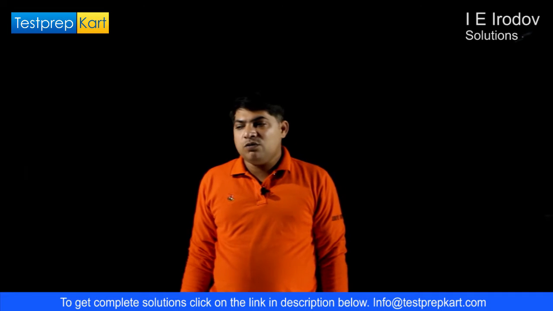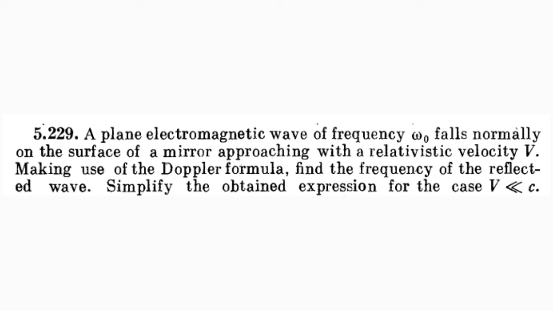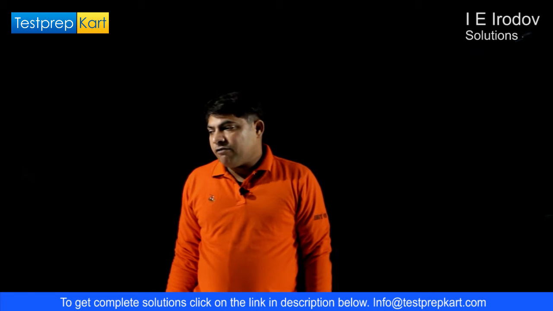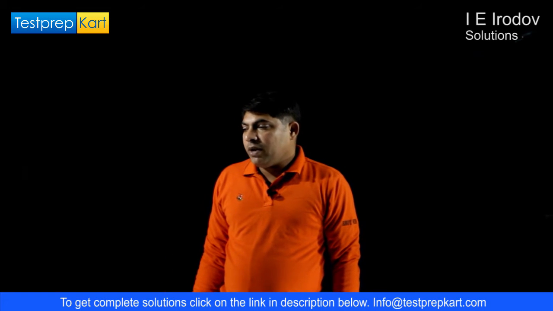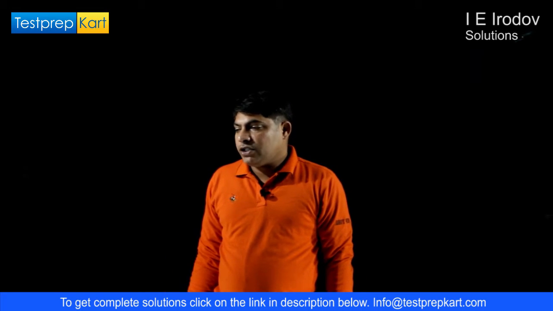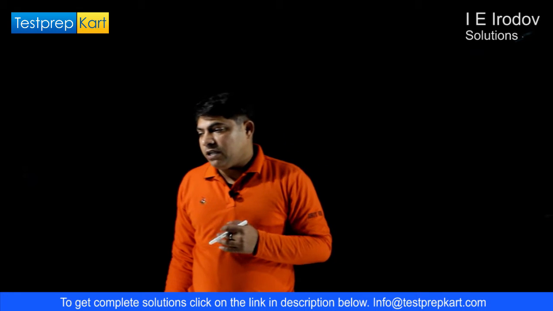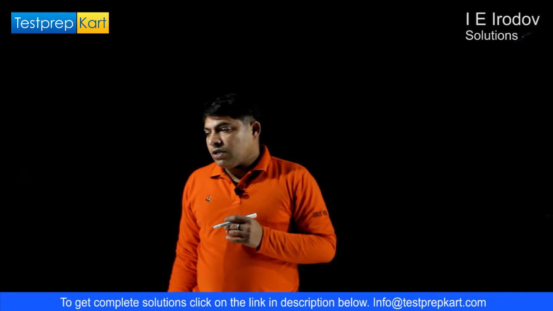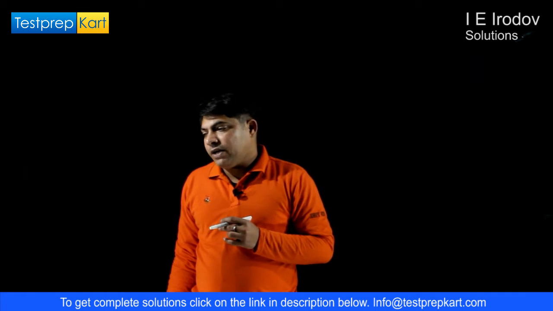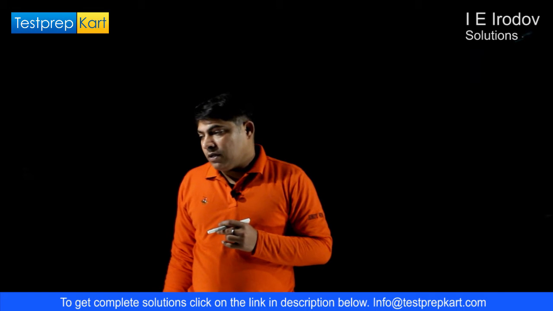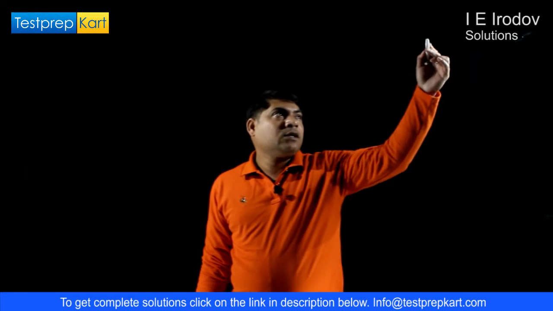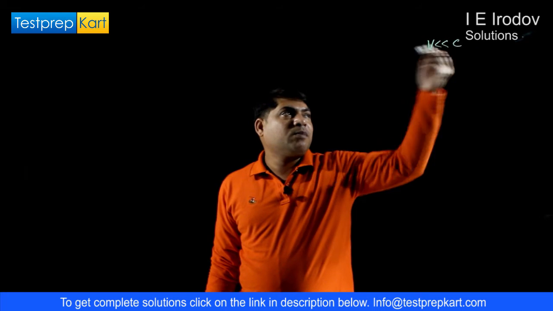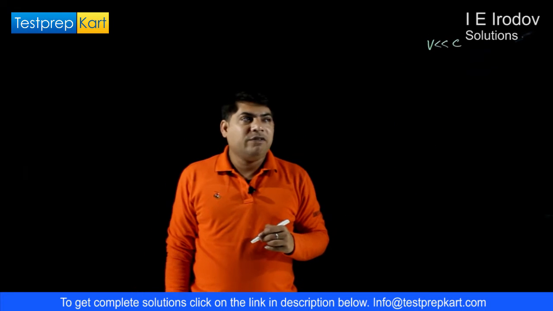Question number 5.229. A plane electromagnetic wave of frequency omega naught falls normally on the surface of a mirror approaching with relativistic velocity v. Make use of the Doppler formula and find the frequency of the reflected wave. Simplify the obtained expression for the case v is very much less than the speed of light.